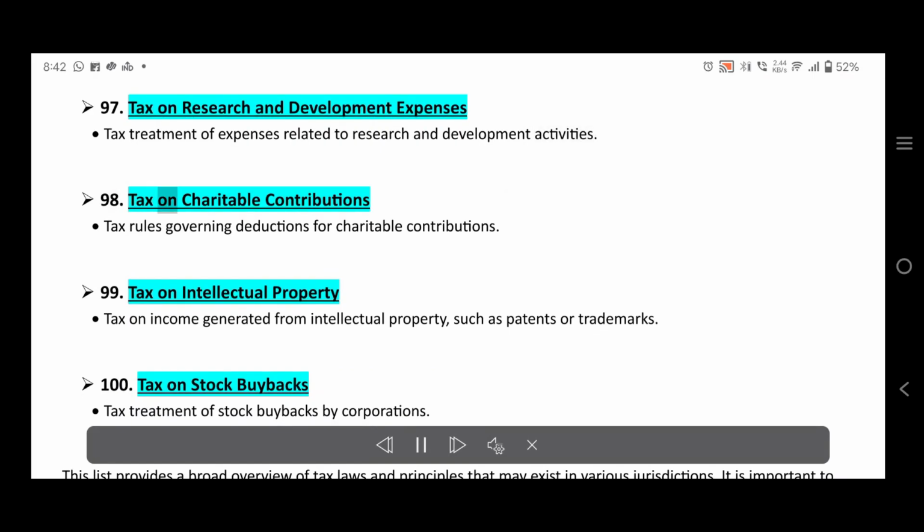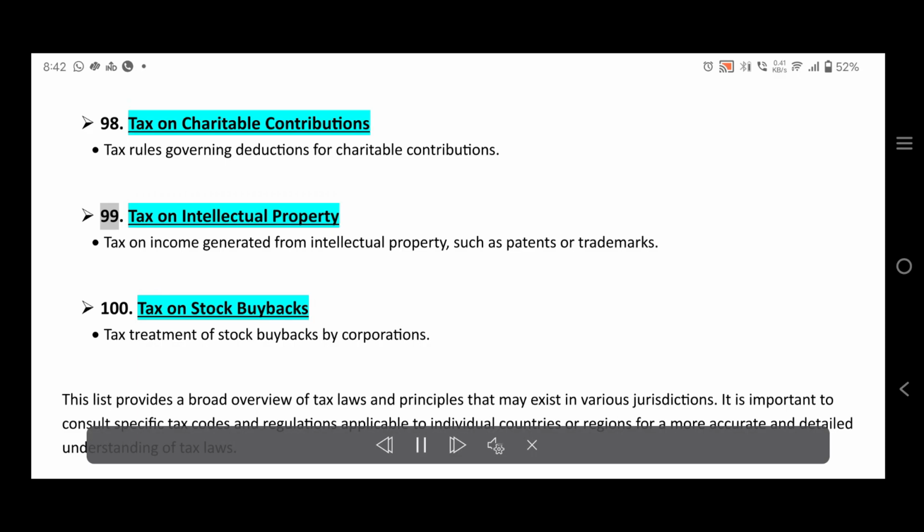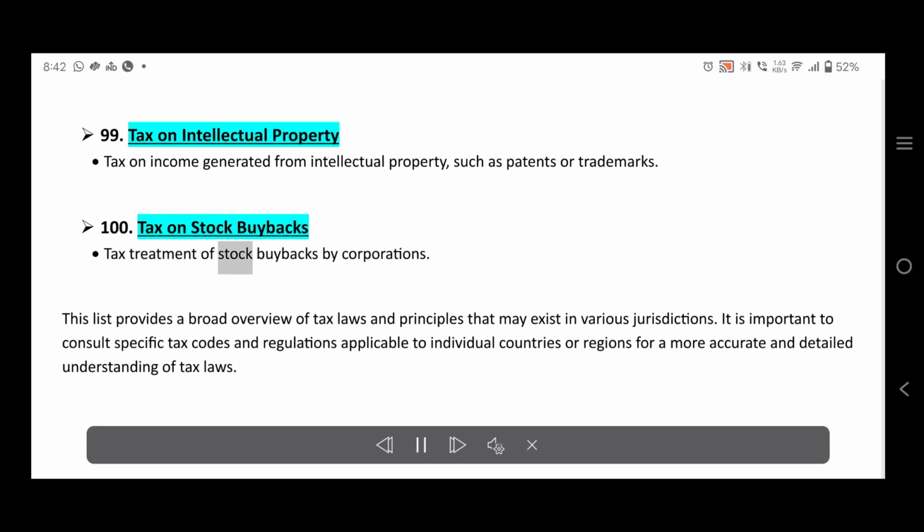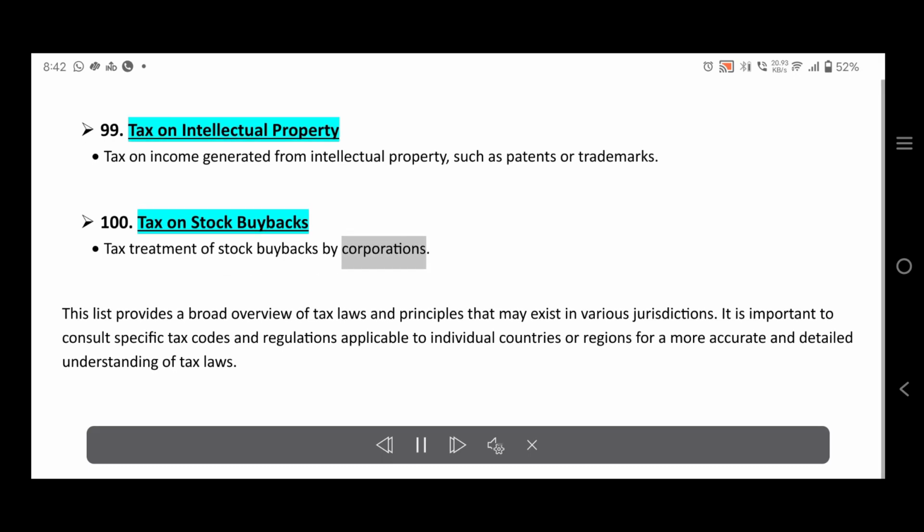98. Tax on charitable contributions. Tax rules governing deductions for charitable contributions. 99. Tax on intellectual property. Tax on income generated from intellectual property, such as patents or trademarks. 100. Tax on stock buybacks. Tax treatment of stock buybacks by corporations.